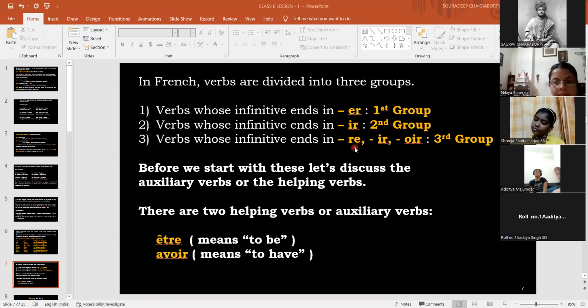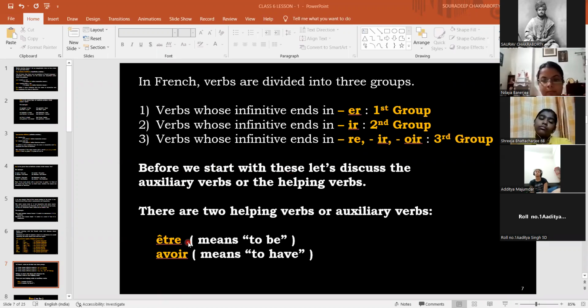And those whose suffix ends with RE belong to the third group. The suffix means the end letters. Okay, the end letters are RE or OIR. Those belong to the third group. Now you may say, sir, in the second group also we have IR, and in the third group also we have IR. So we'll be giving a list of the verbs which are in the second group. You have to remember those verbs. Before we start with this, let's discuss the auxiliary verbs.